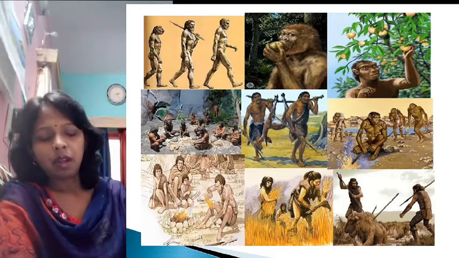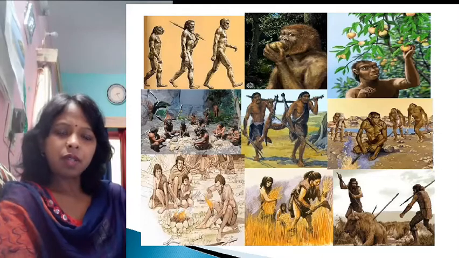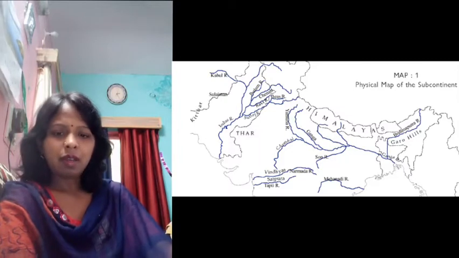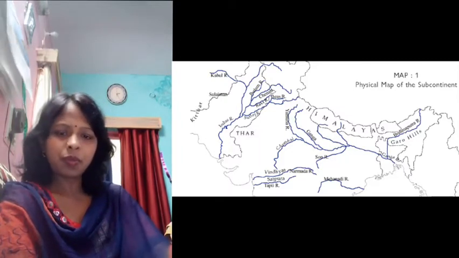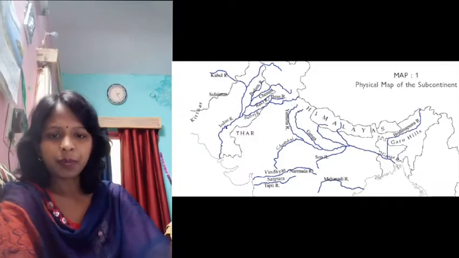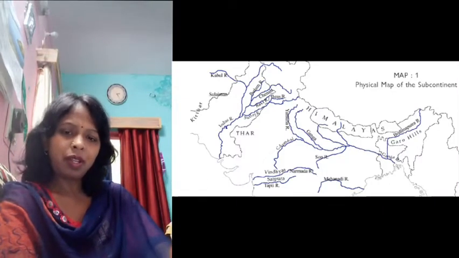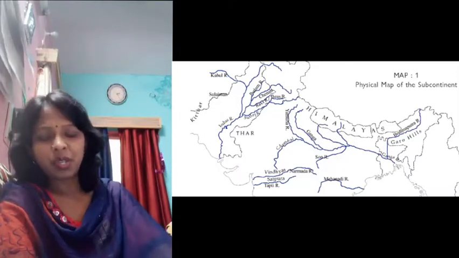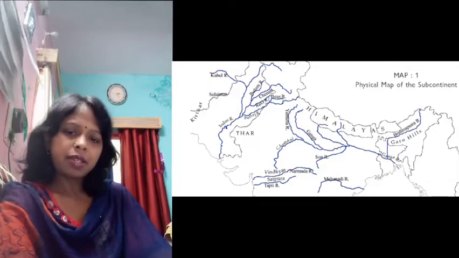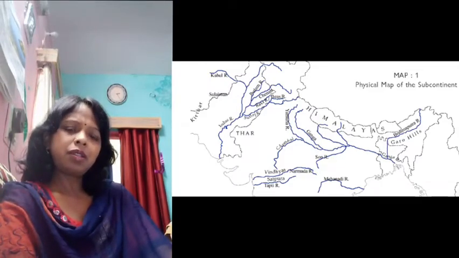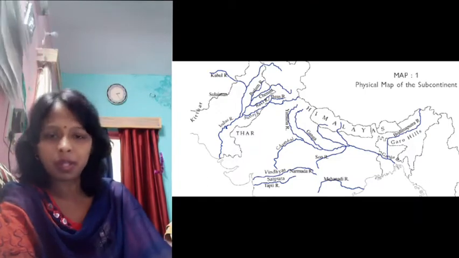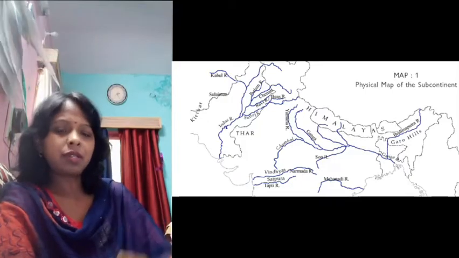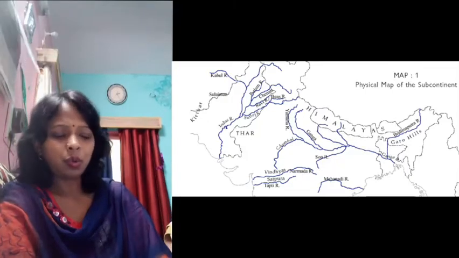After that, around 8,000 years ago, in some areas of the Suleiman and Kirthar hills to the northwest, women and men first began to grow crops like wheat and barley. This was possible only because after this time, the climate changed critically. Temperature rose, and wheat, barley and this type of grasses naturally grew in nature. So people found and chose these crops and started to grow them for their food.